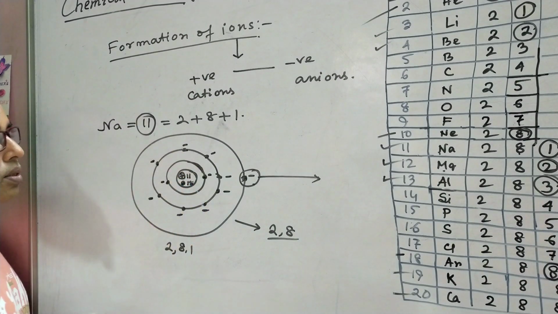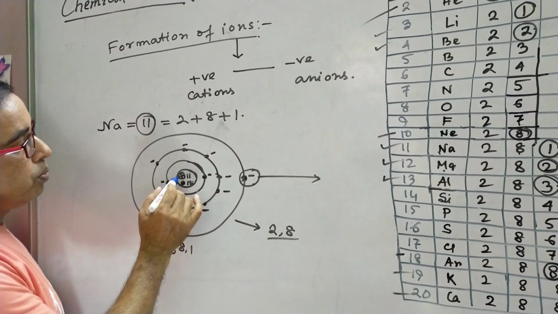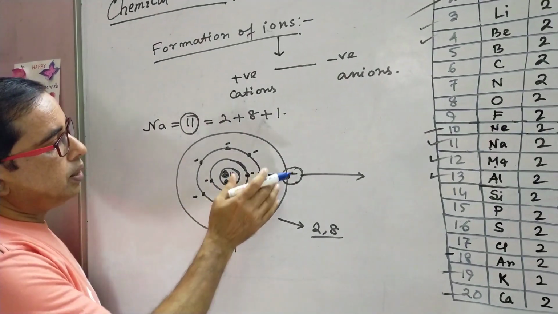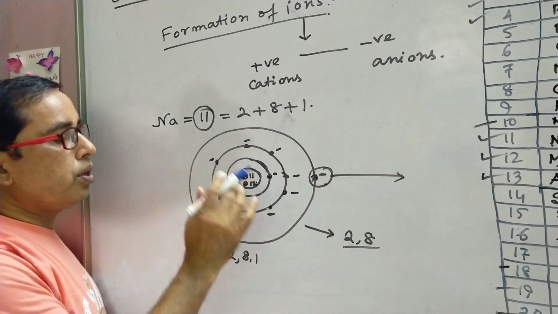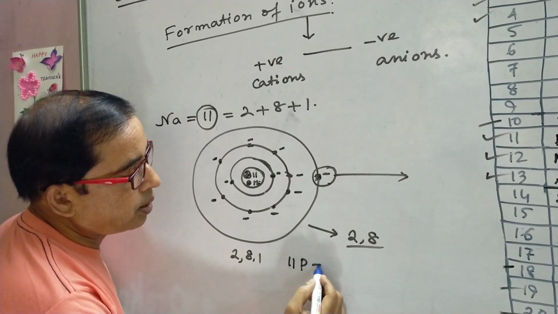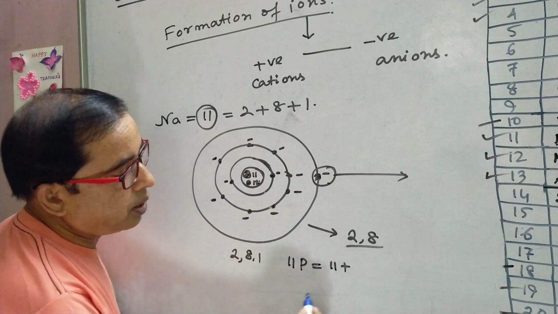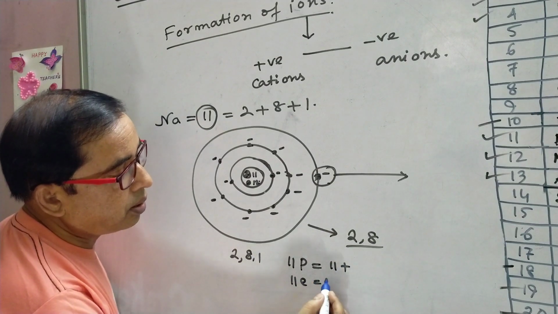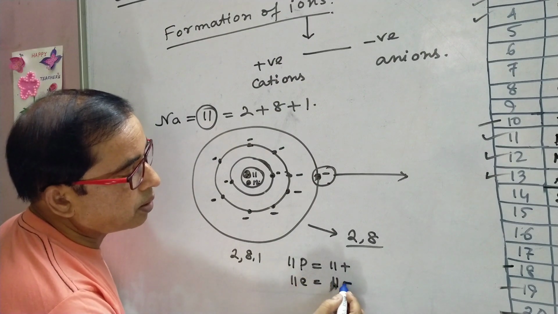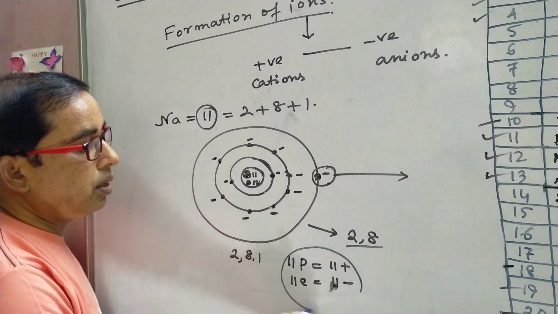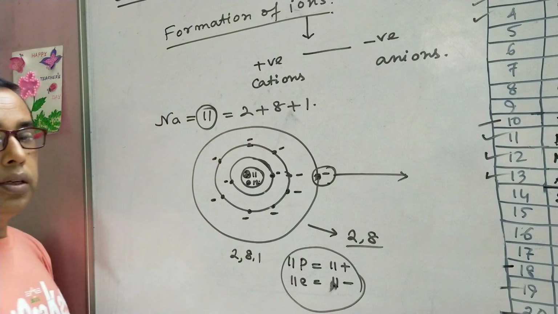Neutron has no charge. 11 protons and 11 electrons cancel each other. The 11 protons have 11 positive charges, and 11 electrons have 11 negative charges, and they cancel each other, ultimately making the sodium atom neutral.